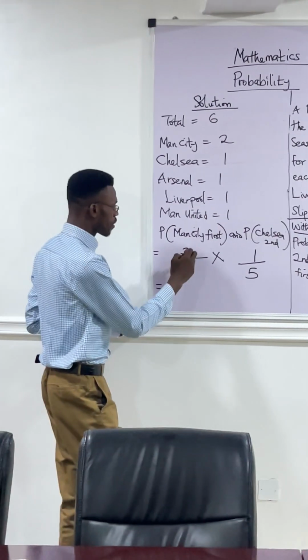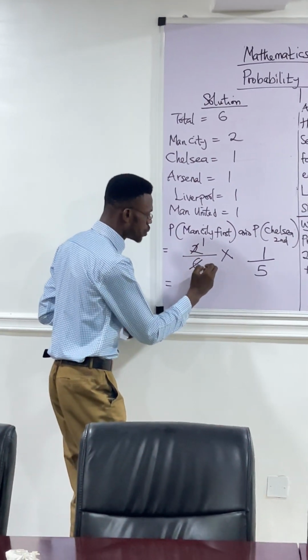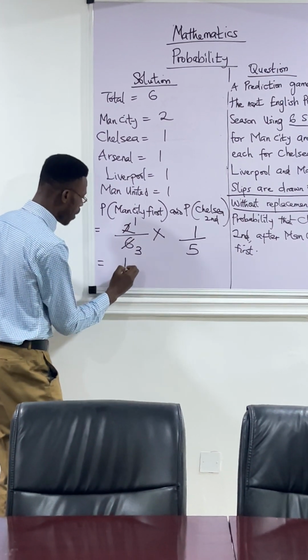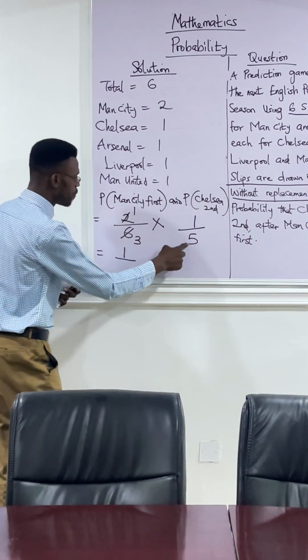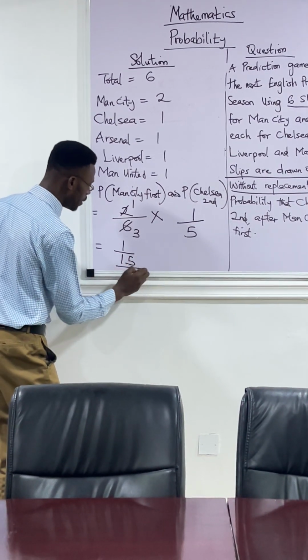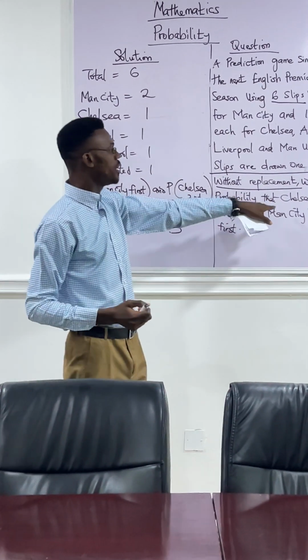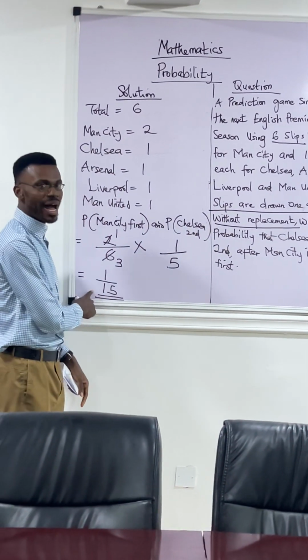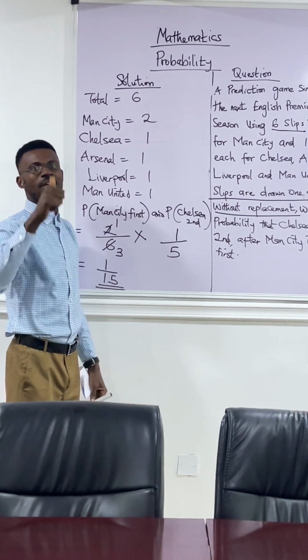Now, 2 into 6 is 3. So let's multiply the numerator, 1 times 1, that gives us 1, over the denominator, 3 times 5, that gives us 15. Therefore, the probability that Chelsea finishes second after Man City is picked first is equal to 1 over 15.